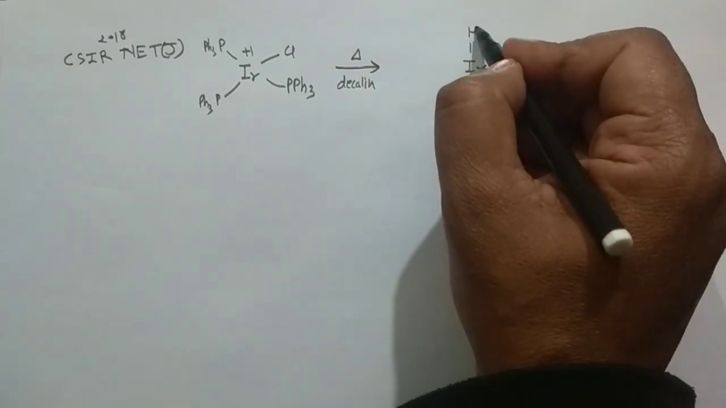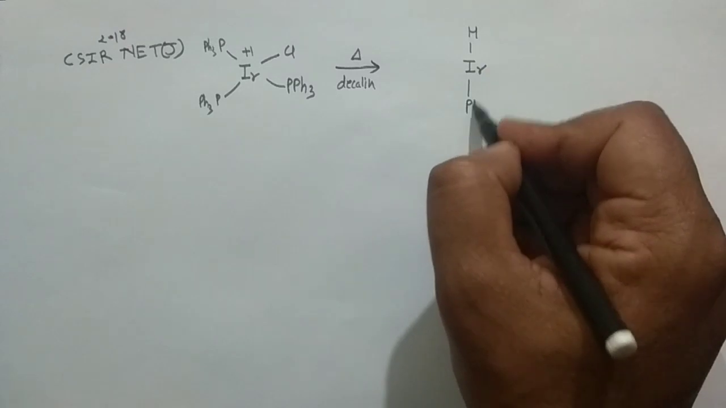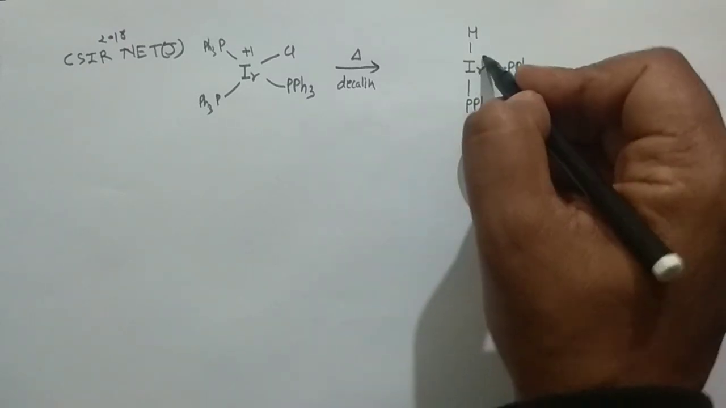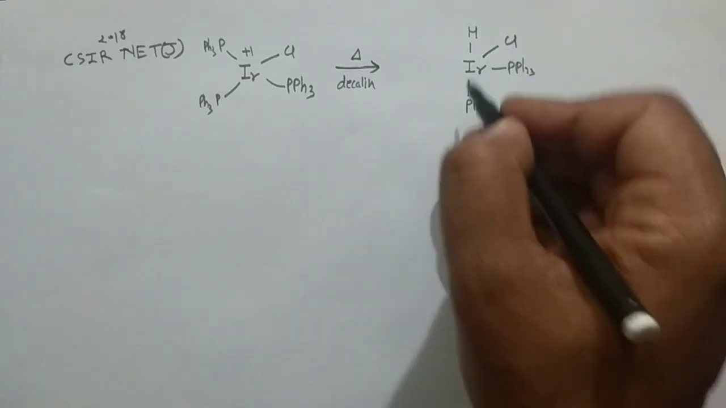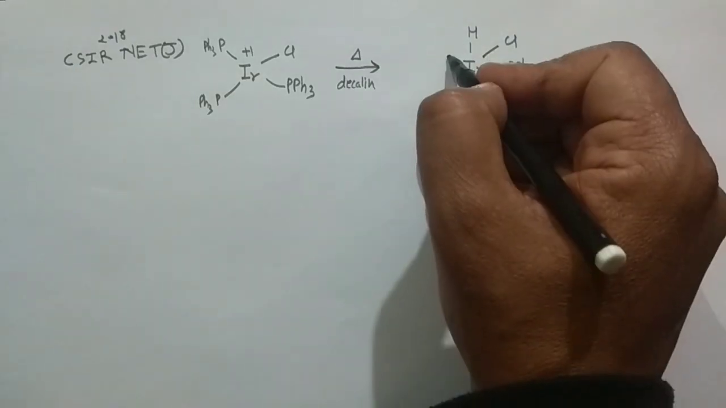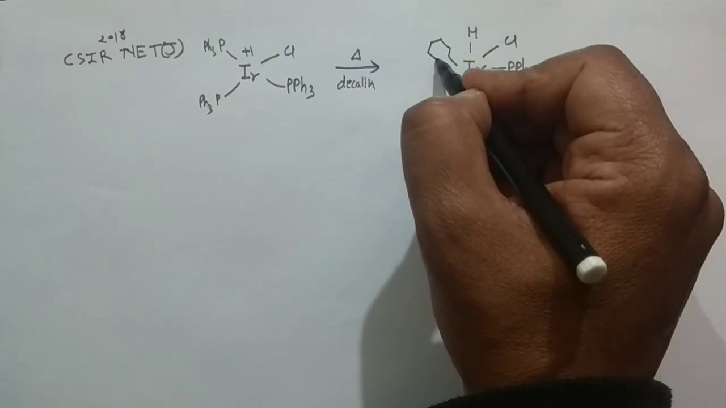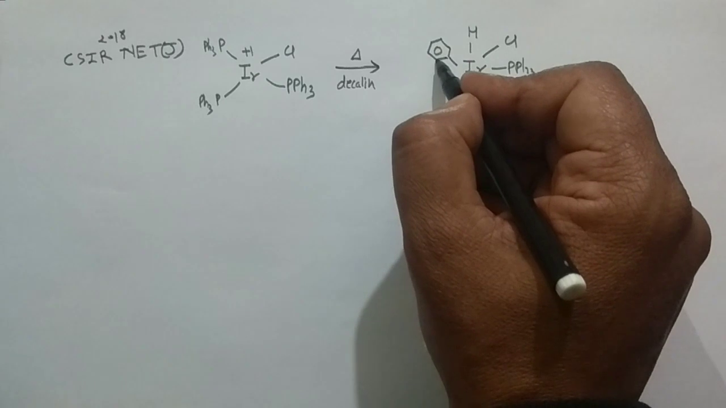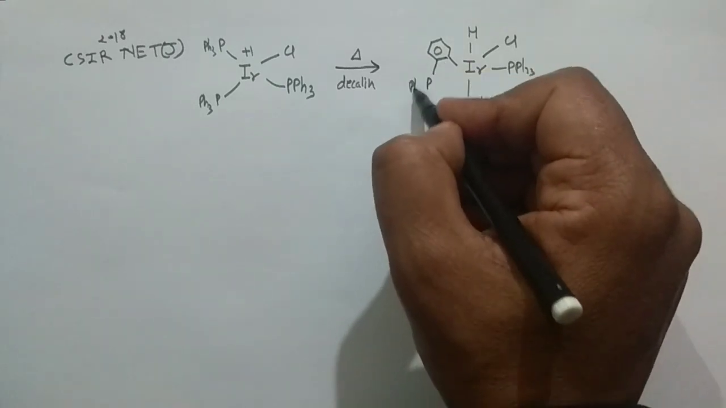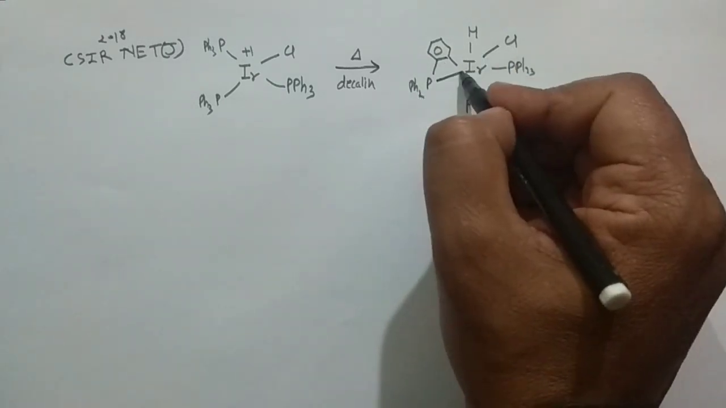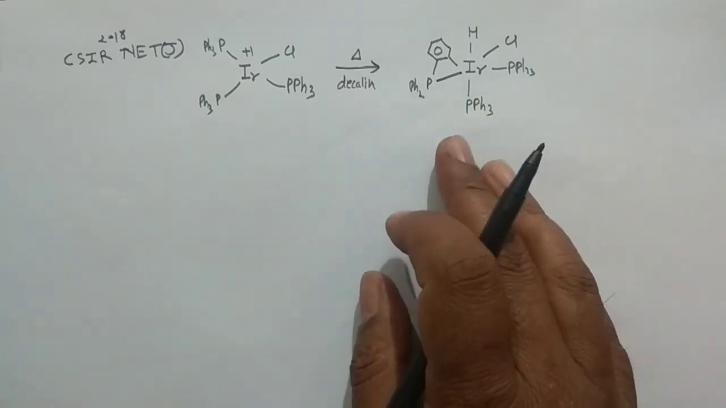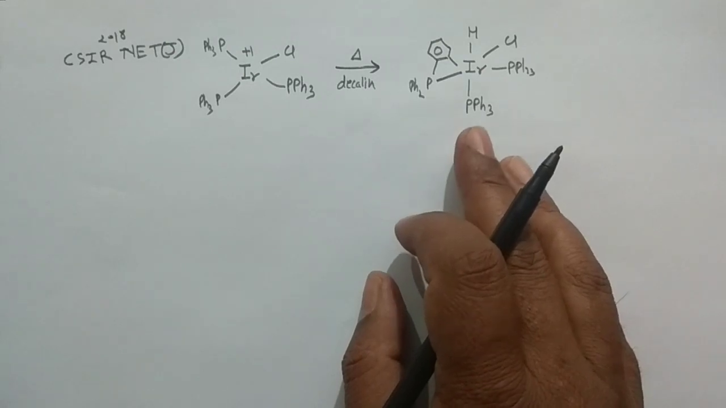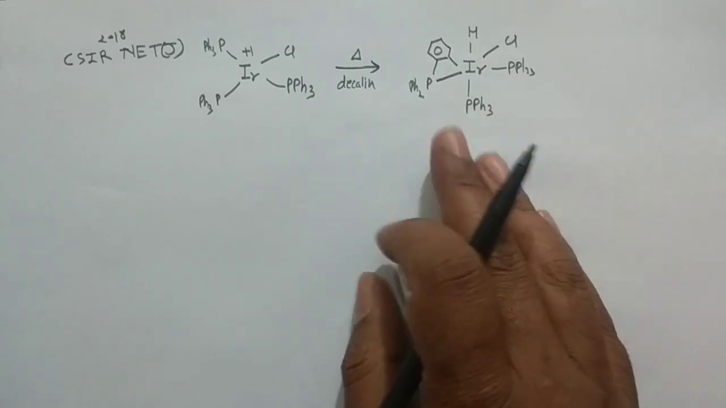Decalin they have actually used, and they have produced this product. They have put hydrogen here, and they have put PPh3 in that manner, and PPh3 here, and they have put chlorine here, and then they made this, and at this position they have the PPh2 connected with this one. So it's an intramolecular oxidative addition reaction I have explained just earlier, and this is an orthometallation reaction basically.